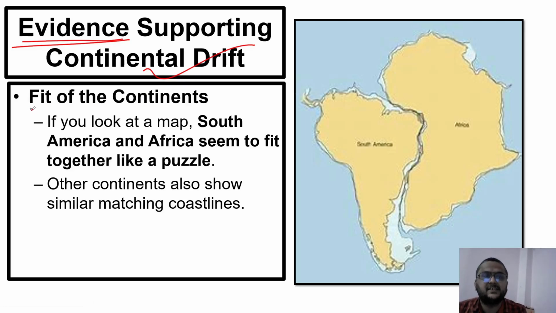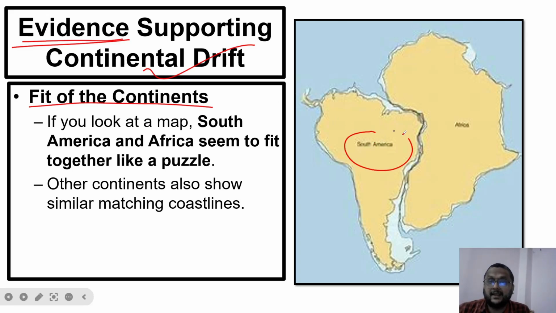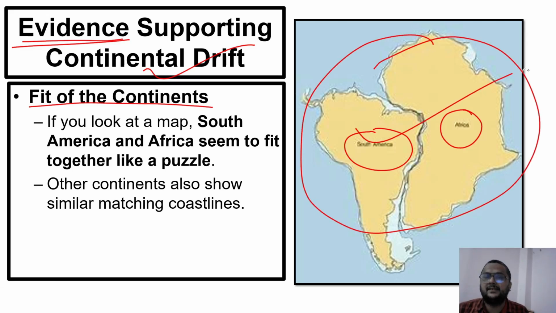First evidence is the fit of the continents. If you look at the world map, you can see that many parts can be fitted together, like playing a puzzle game. Like here, South America and Africa, and in between them there is a huge ocean called the Atlantic Ocean. If you remove the ocean and combine both, they can be fitted together like this.